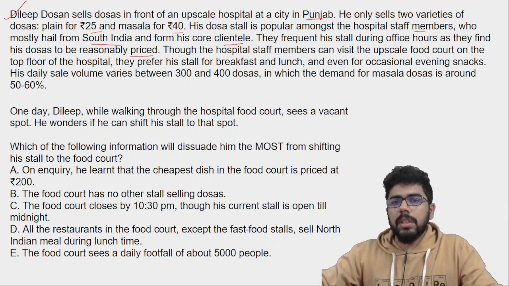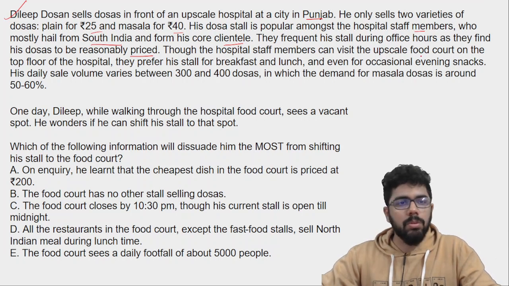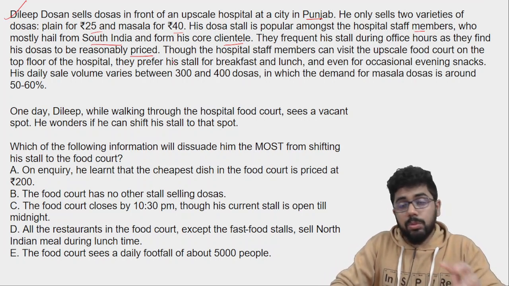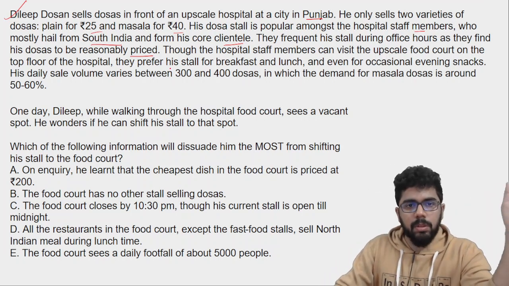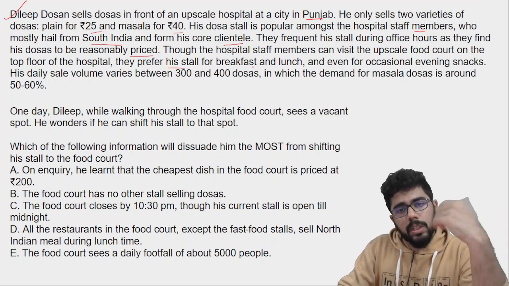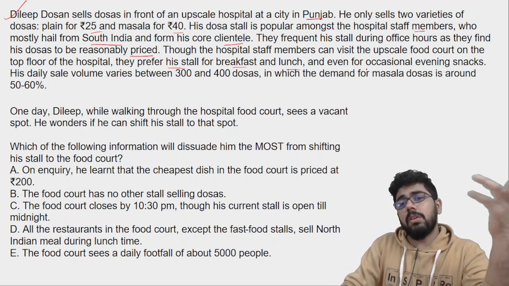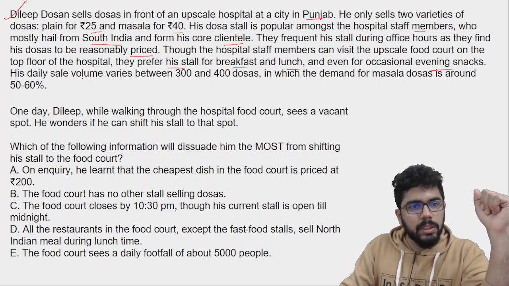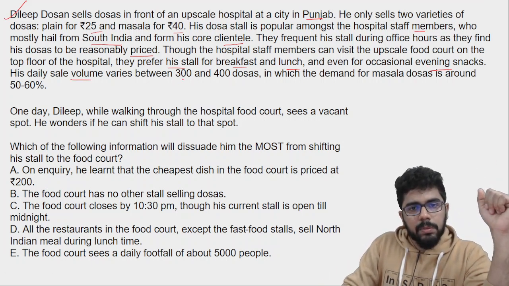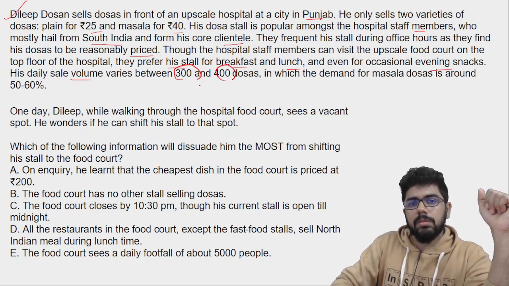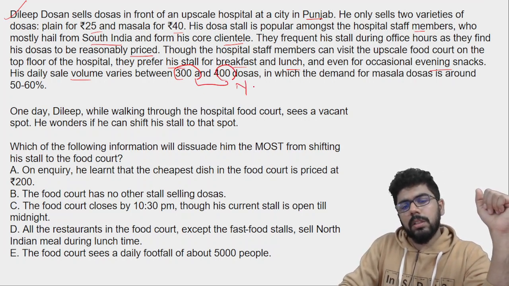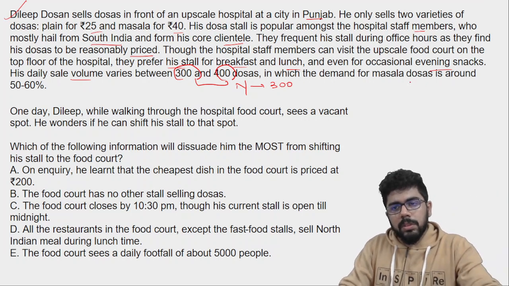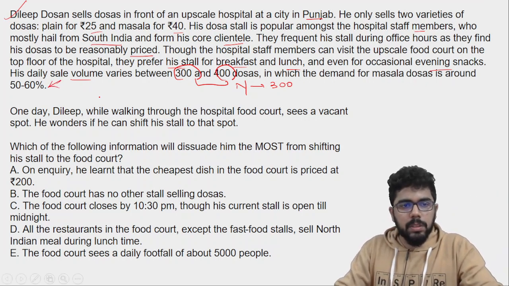Now, though the hospital staff members can visit the upscale food court on the top floor, they prefer उसका स्टॉल में जाके ब्रेकफास्ट, लंच एंड इवन ऑकेजनल इवनिंग स्नैक्स. तो तीन तीन बार जा रहे हैं. Now his daily sale volume varies between 300 to 400 dosas, number wise approx 300 लोअर साइड में अगर देखते हैं, and in which the demand for masala dosas is around 50 to 60%.